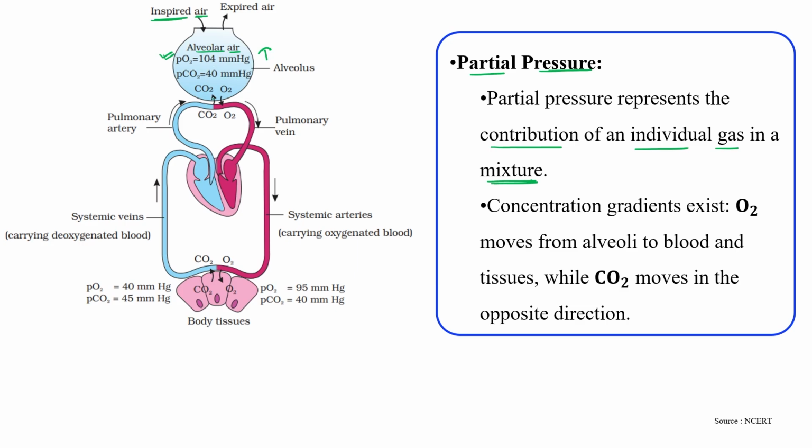So, when the concentration of oxygen is more in the alveoli, then obviously gas moves from high concentration to low concentration, and the low concentration is present inside the blood. Because of simple diffusion, the oxygen is transferred from the high concentration to the lower concentration side.